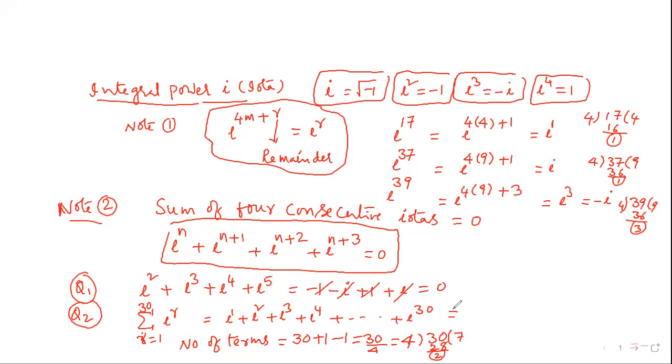Only 2 are remaining. The 2 I will take: i plus i square. The remaining 7 groups of 4 numbers are zeros. 4, 5, 6, 7. Therefore, simply we can write i plus i square, its value is i minus 1. I minus 1 is the answer. Okay? Is it clear, everyone?